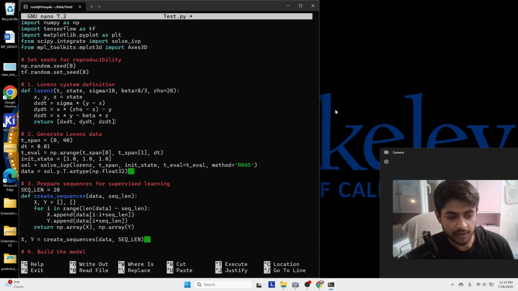Okay guys, here we are done with the coding part, and now I will show you how I have developed this neural network and how it is going to predict the Lorenz equation. Before we move on, I will show you the important libraries which have been used to develop this neural network, as well as how they help solve the differential equation of the Lorenz system.